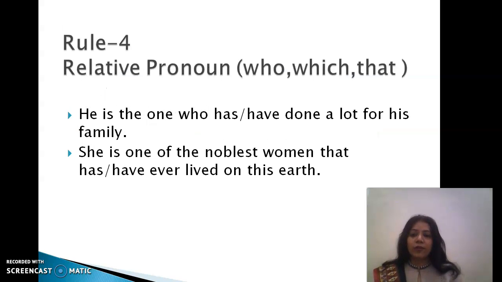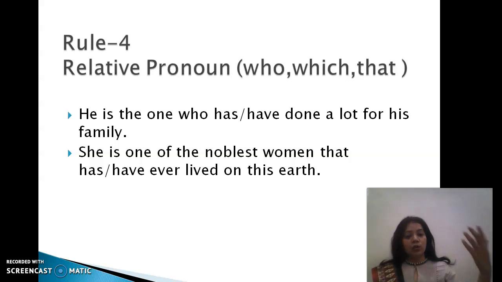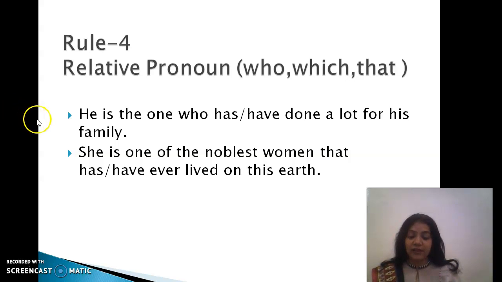Now rule number 4 is actually about the usage of relative pronouns. Relative pronouns, we all are aware, are whose, whom, who, which, that and many more. Now look at the first example given here. He is the one who has or have done a lot for his family. So here we have to identify the relative pronoun first.